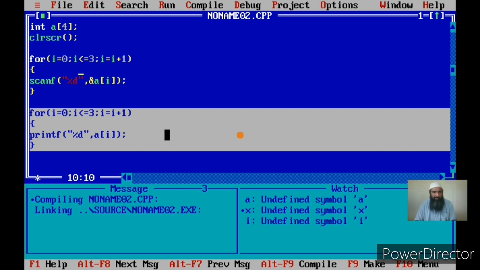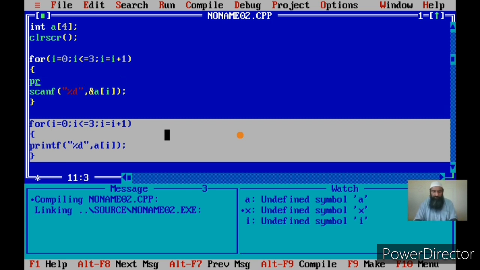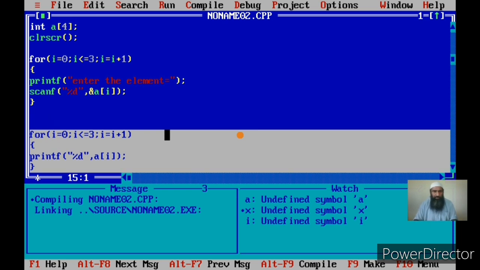Now I can give a message here. Instead I can give a printf, enter the element, and then here I can display the element. Because this message should come only once, I give it outside the loop.